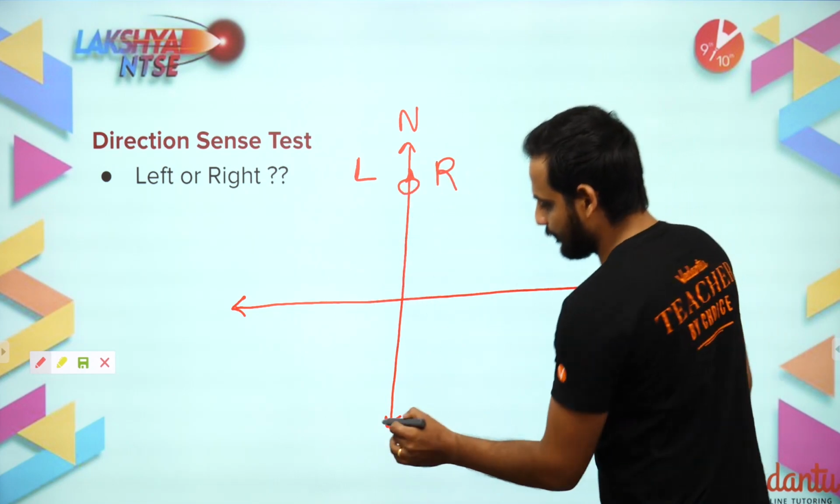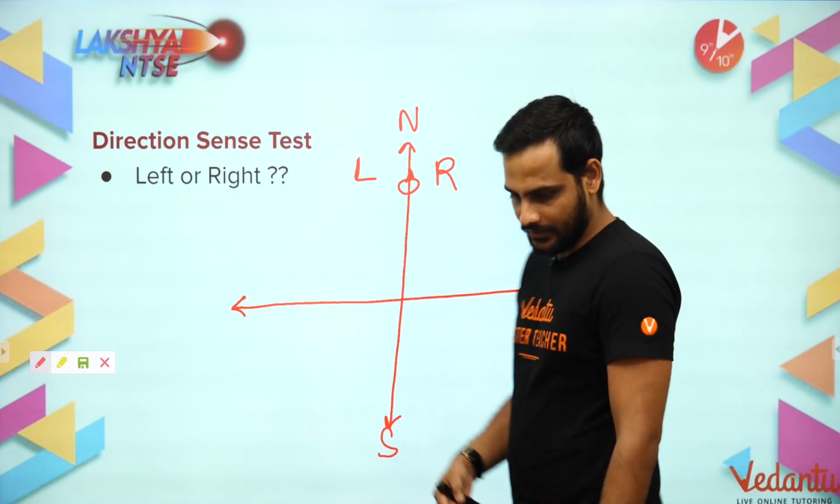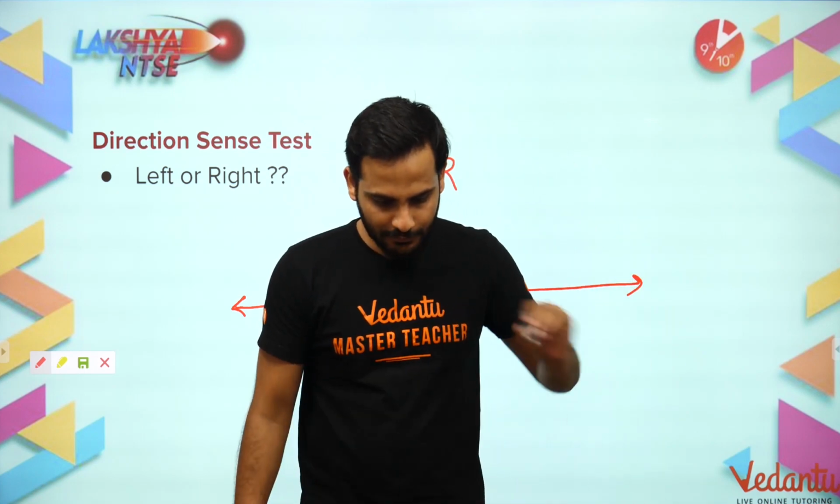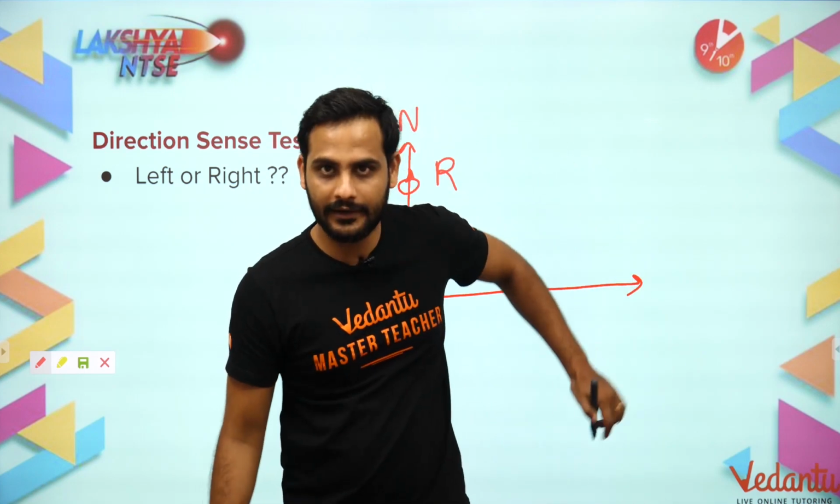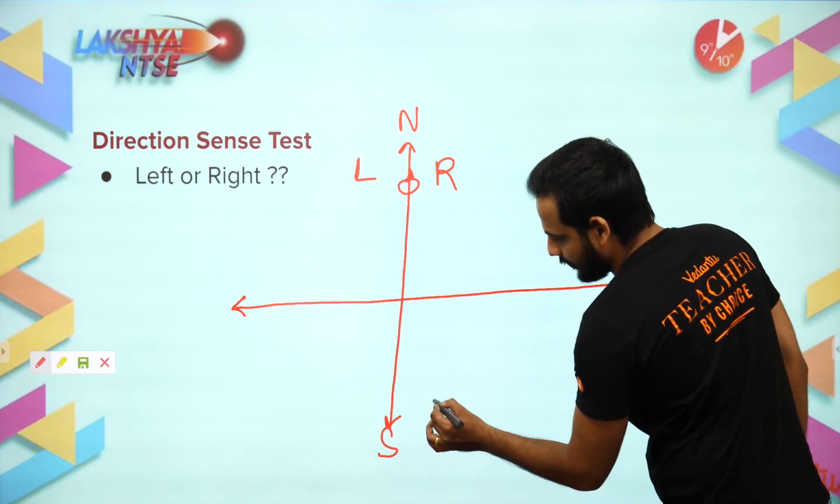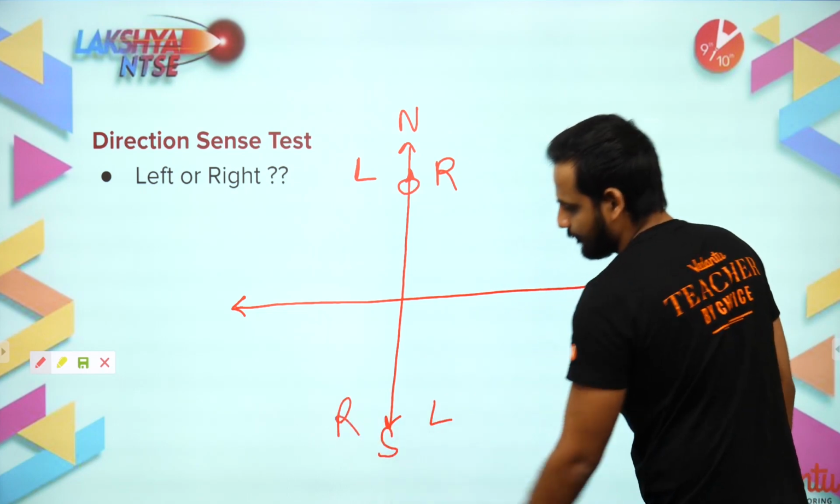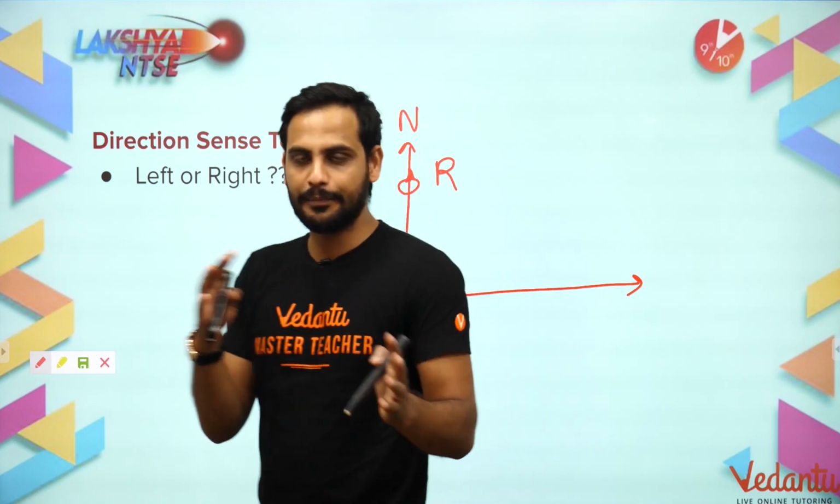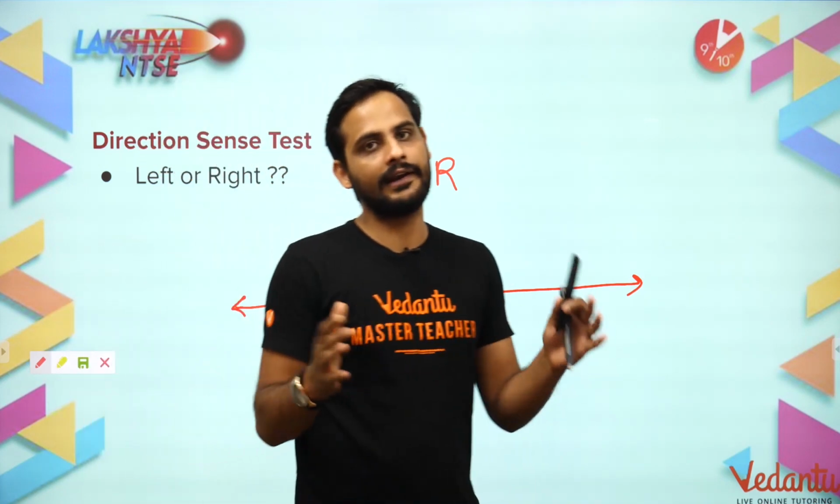Okay, so the opposite happens with south. When a person is facing south, this part becomes left, right? So I will say left here, and my right will become here. Left, right, this part is very important.